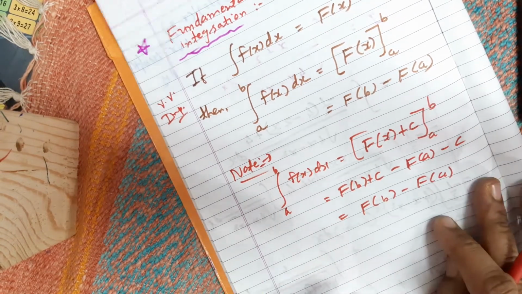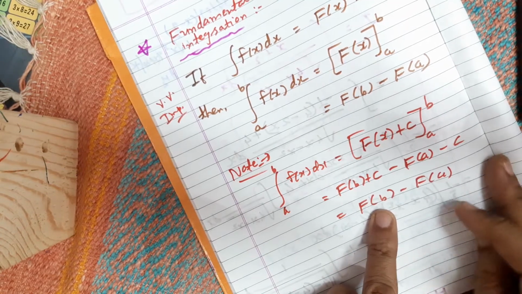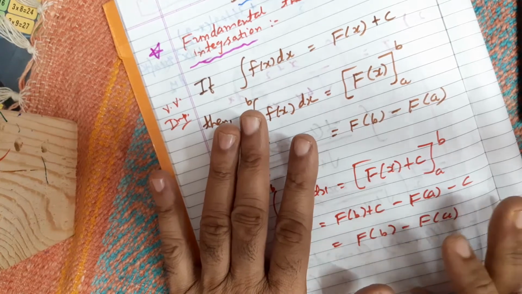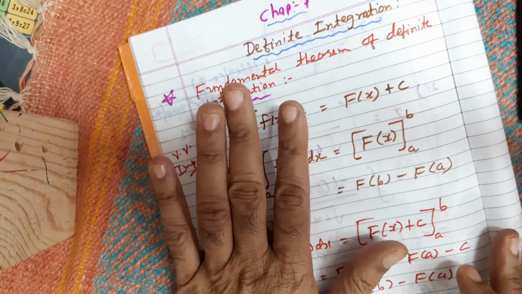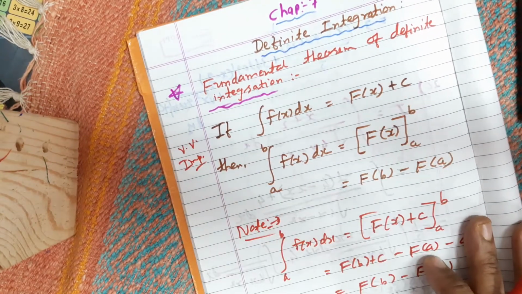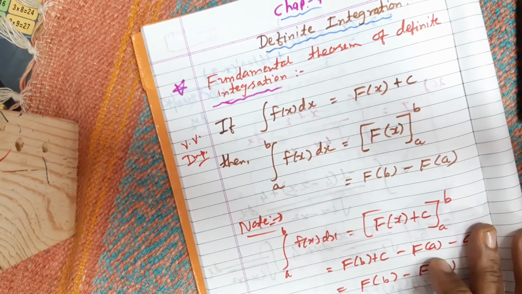Friends, because of this, dear students, this topic is called definite integration. Why definite? Because there is no plus c. Because of the plus c, where c was an arbitrary constant, the integration was indefinite.